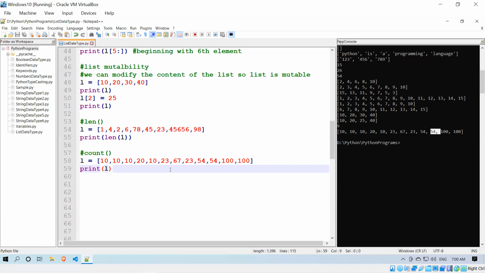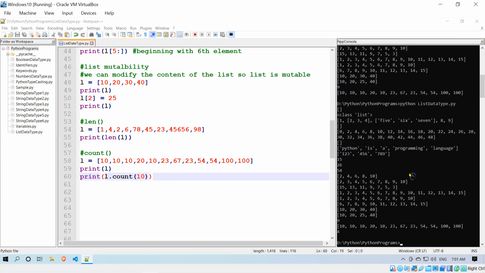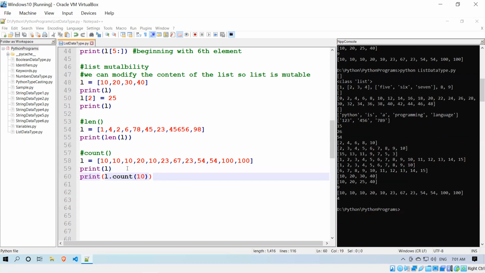But I want to see how many times 10 is inside my list. Print L dot count of 10. The count will give you how many times the specific element is repeated inside the list.